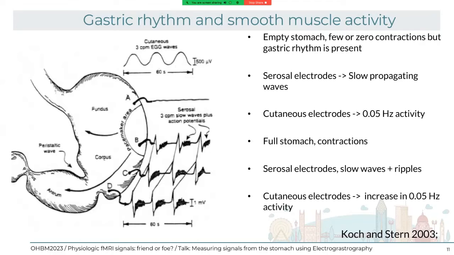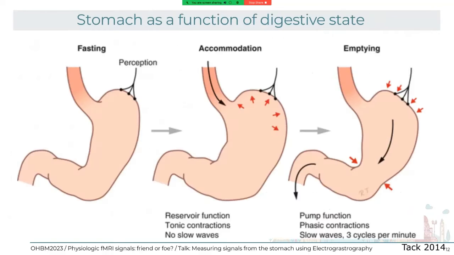We have to think, and this is important when you're planning your experiment, in which gastric digestive state you are going to measure your subject. Is it going to be fasting, when they're hungry, so the stomach is small and there's not a lot of signal? In the gastric accommodation phase, when the subject is still receiving food, where there are no tonic contractions? Or when the stomach is full and really pumping and showing strong activity?